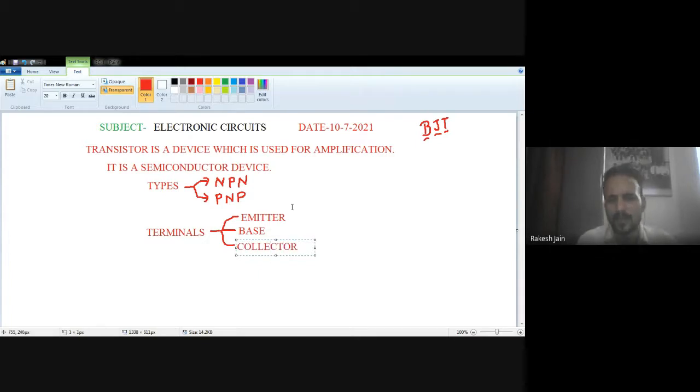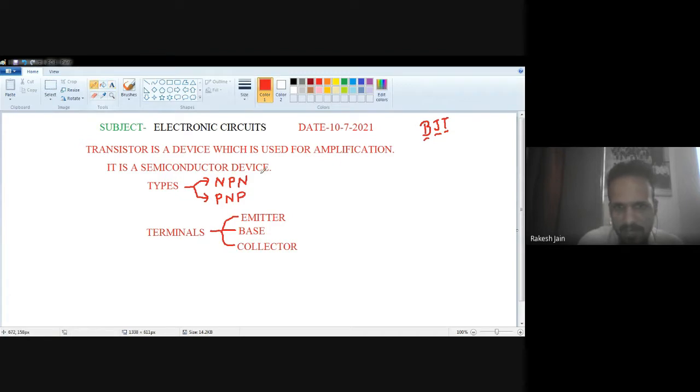If we talk about the basic symbol of the transistor, the NPN transistor symbol is this one, in which three terminals are there. The terminal which contains the arrow sign is always the emitter, E being the abbreviation for emitter. The middle terminal is the base, and the upper terminal is C, the collector.